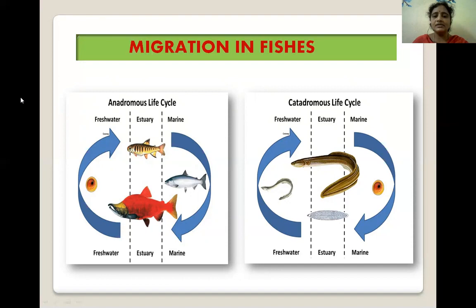The examples include Anguilla. It is just the reverse of the anadromous. This is the migration in Pisces.